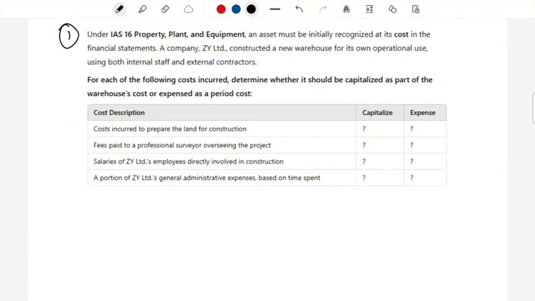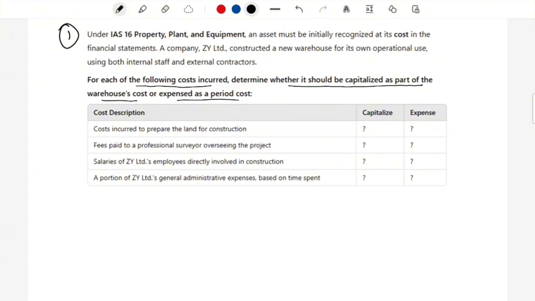For each of the following costs incurred, determine whether it should be capitalized as part of the warehouse cost or expensed as a period cost. Now notice how I'm reading the requirement first. And the reason behind reading the requirement is because once you read the requirement and then go and try to read the passage, your brain will be automatically wired to finding that particular solution from the scenario. In this way, you will be more in a directed way to recognize what you want from the passage.